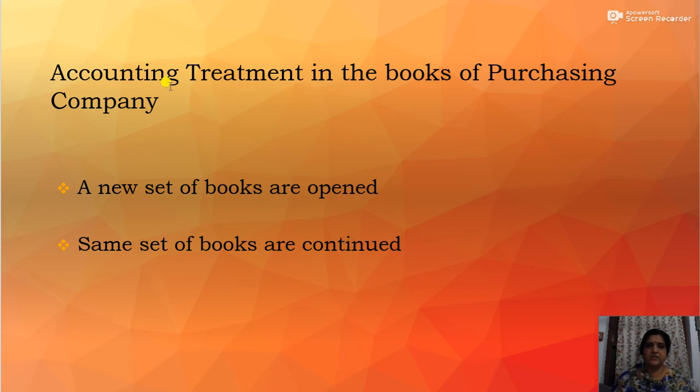So either the company can open a new set of books or the company can continue the same set of books. Today we will discuss the first method, that is a new set of books are opened.